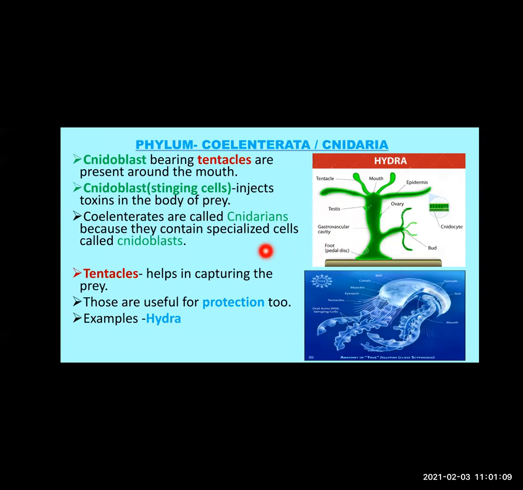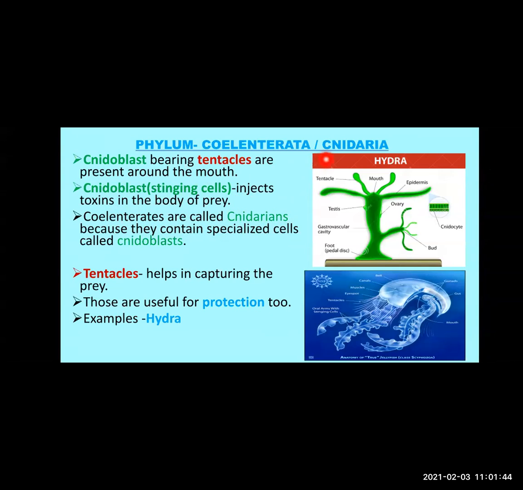Many a time when humans come in contact with these animals in water, this nidoblast injects toxins in their body, which is very painful. It's not like a small stinging sensation. It is very painful. That's why, as this nidoblast is present in the tentacles, coelenterates are also called cnidarians.